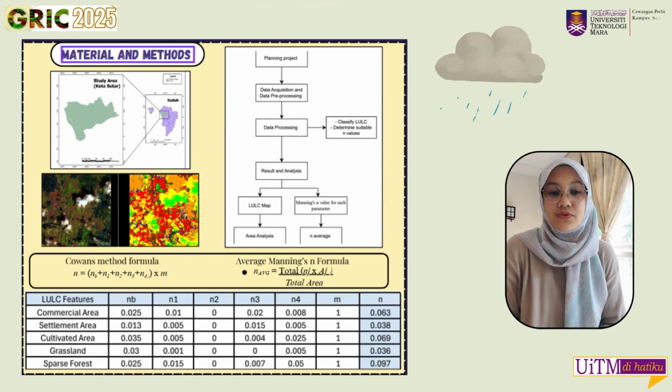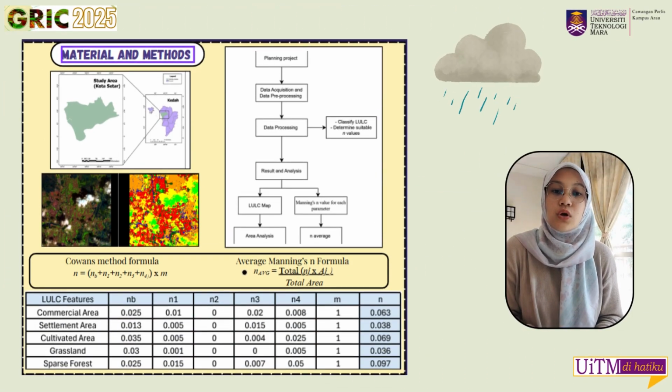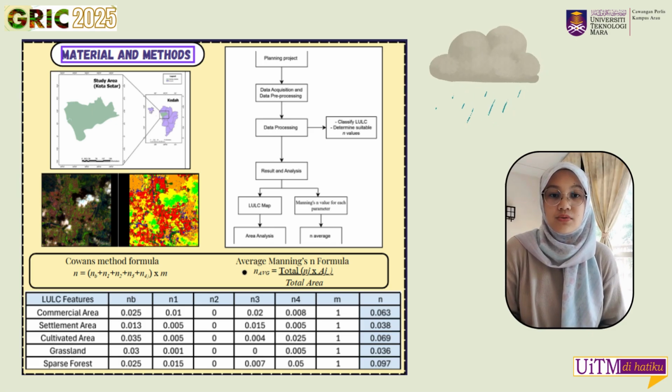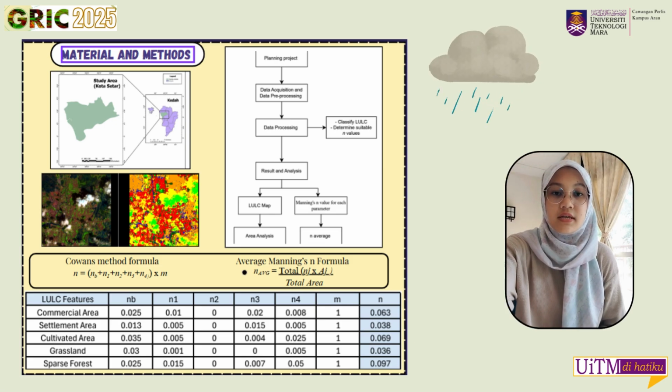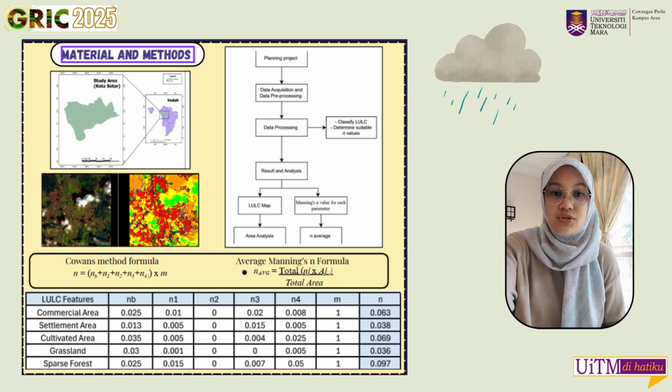Now, let's go through the materials and methodologies used in this study to obtain the Manning's n values for the Kota Star floodplain. The study area that I chose is Kota Star in Kedah, as shown in the location map. This area was selected due to its diverse land use type and flood-prone characteristics. Next, let me explain the workflow for the study as shown in the flowchart on the right side of the slide.